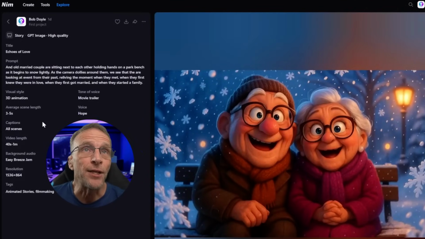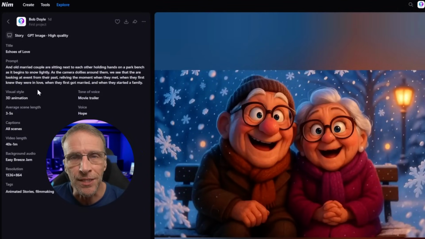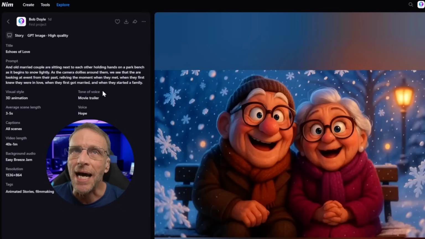Here the prompt was: an old married couple are sitting next to each other holding hands on the park bench. It begins to snow lightly. As the camera dollies around them, we see that they are looking at events from their past, the moment when they met, when they first knew they were in love, when they first got married, and started a family.